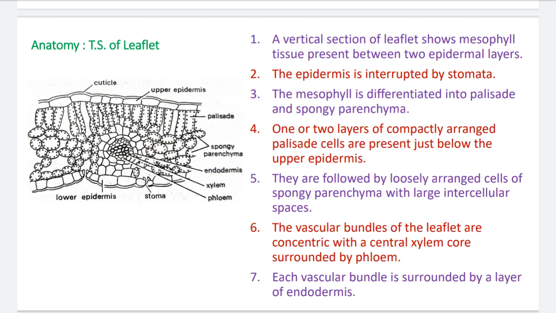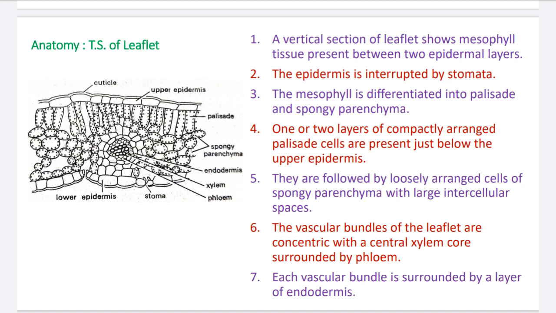Its arrangement is columnar just below the upper epidermis, and this columnar arrangement of tissue is called the palisade region. Below the palisade region there is a loosely arranged spongy parenchyma. So the mesophyll in between the two epidermal layers is made of columnarly arranged palisade tissue and loosely arranged spongy parenchyma.